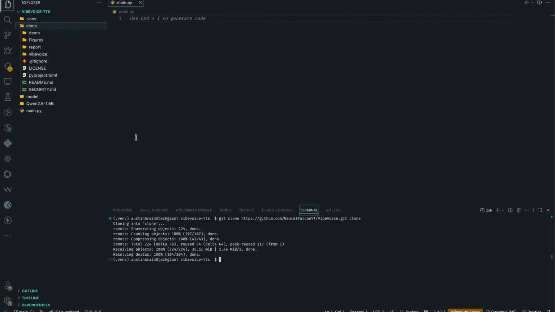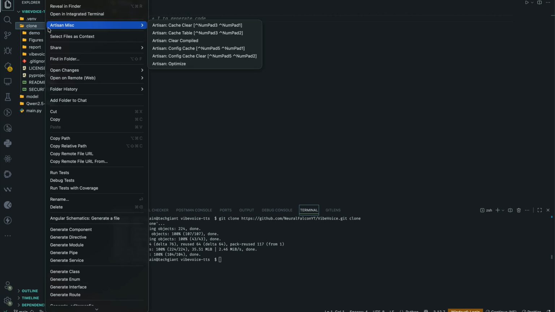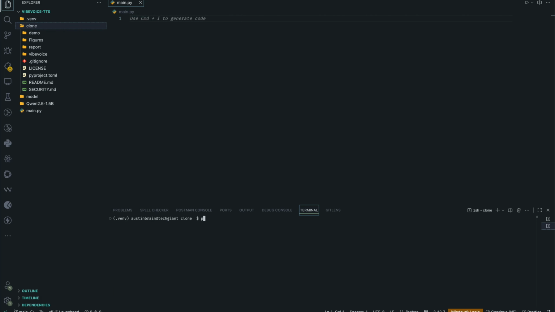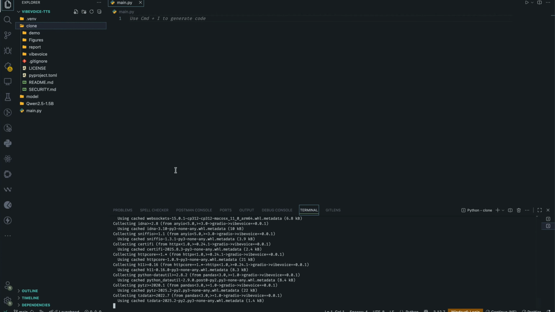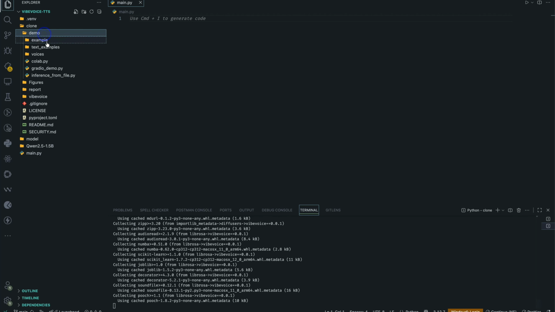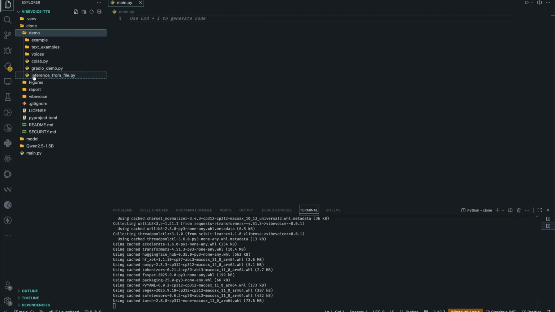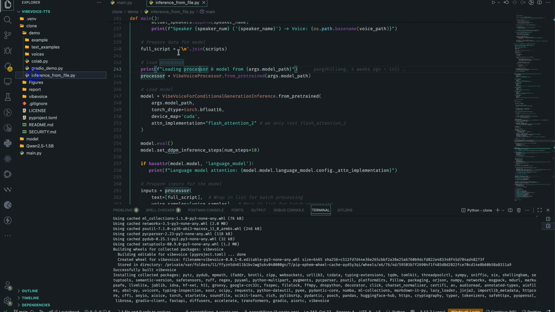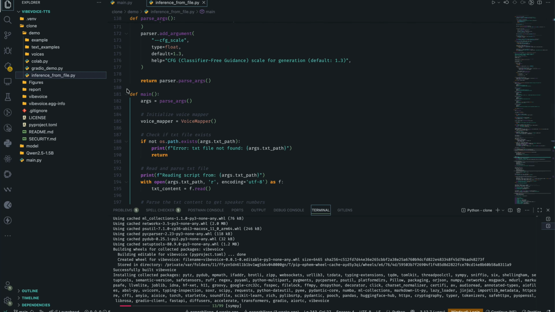So to install all the requirements we actually need for VibeVoice, we have to open this up in the terminal, and we're going to run pip install. Just adding the editable flag, but you can actually choose to ignore that. So while this is running, what I'm going to do next is head over to demo, and this is inference from file. Okay, what we're going to do is copy everything from main.py.